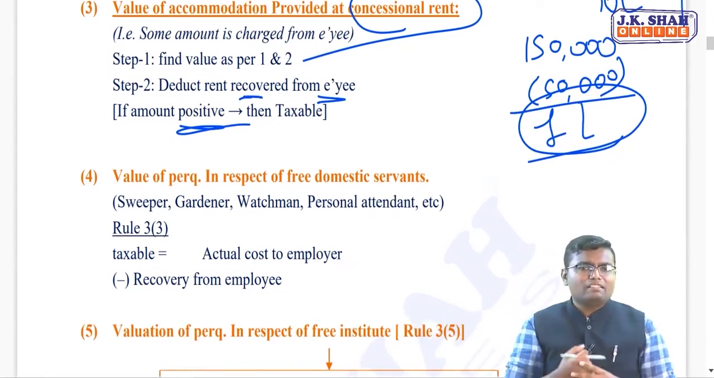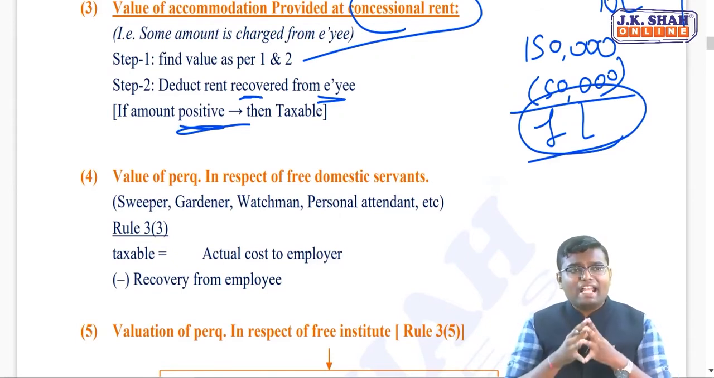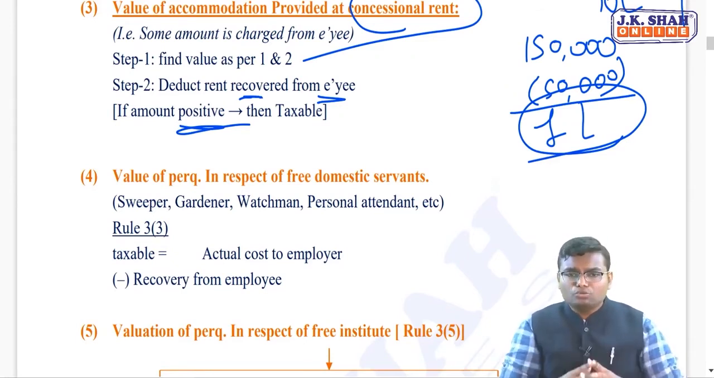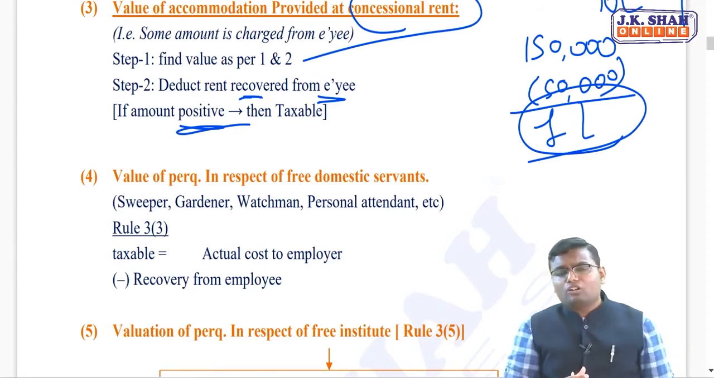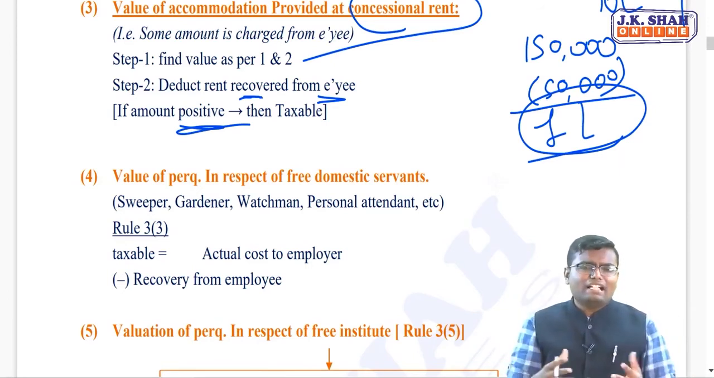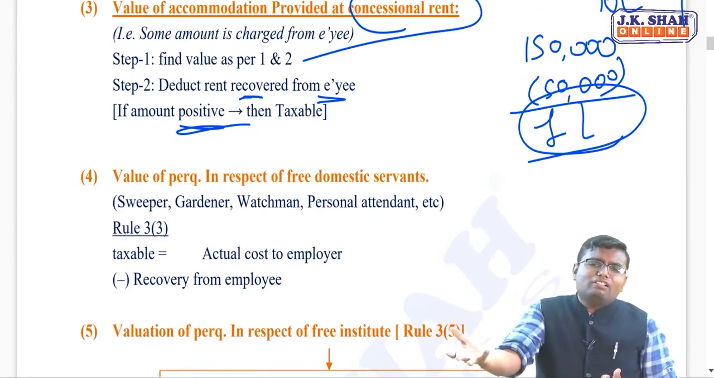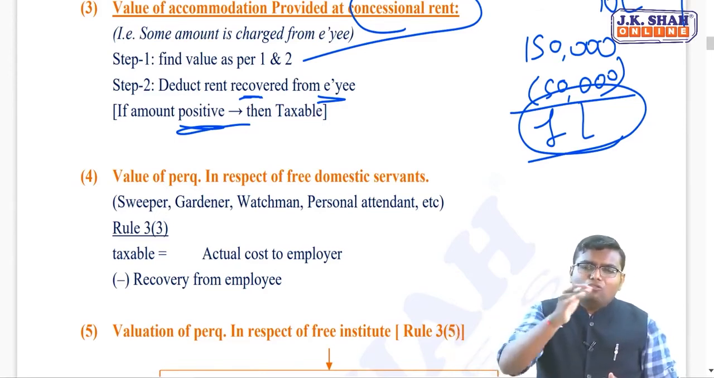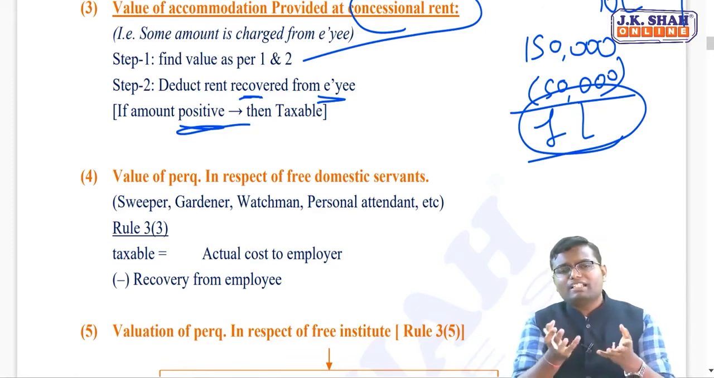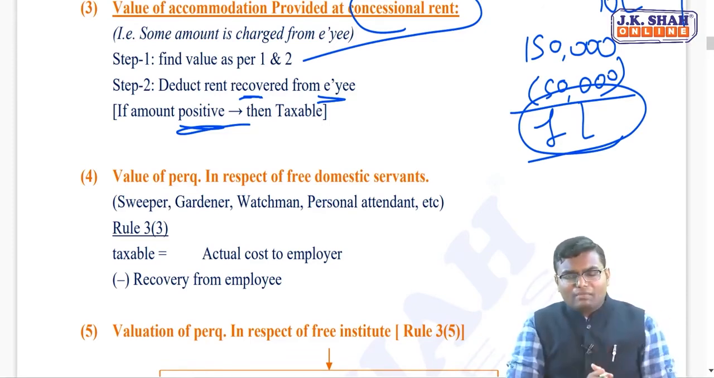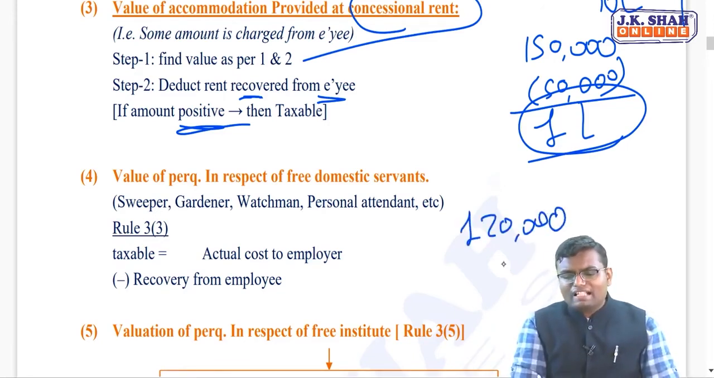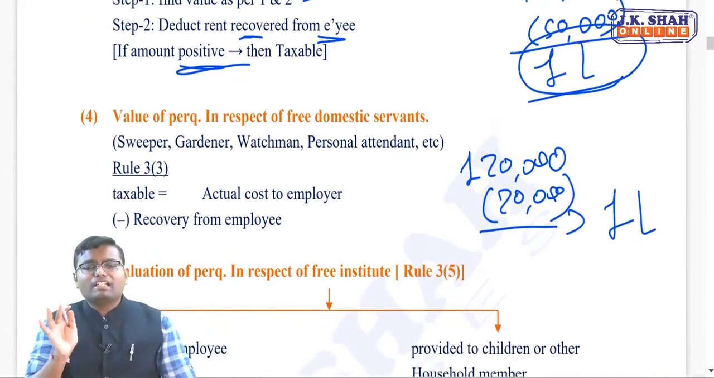Free domestic servant means sweeper, gardener, watchman, personal attendant, any kind of assistant is employed by you and your employer is giving the salary for that. If this kind of perquisite is there, you see what salary my employer has paid, that much is the free benefit for me, and if anything is recovered from me by my employer, then find out what is the net benefit. If it is positive, then it will be taxable. I employed a servant in my house, the salary reimbursed by my employer per year is 1,20,000. Against that he charged from me 20,000. So balance 1 lakh will be what? My perquisite. Are you understanding this, people?